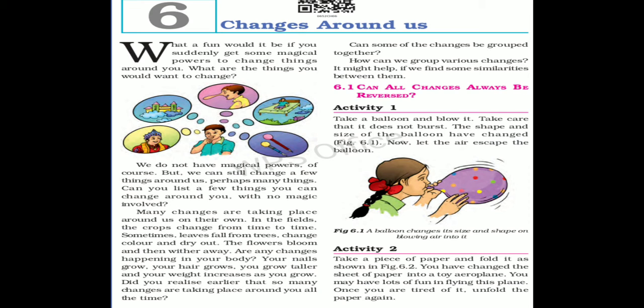The change in a material or object does not occur on its own. There is always a cause which brings about a change in a material. For example, ice does not melt to form water on its own. Ice must be given heat to melt and change into water. Thus, heat is the cause of the change of state of ice from solid to liquid. In fact, there is always a cause for a change.